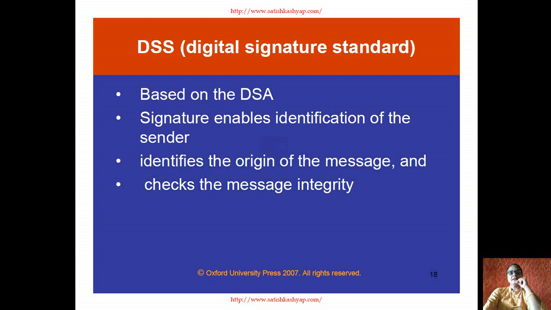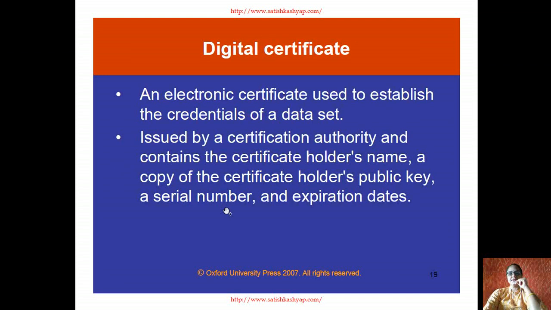ओके. This next algorithm is DSS, that is digital signature standard, which is based on the DSA algorithm only, that is digital signature algorithm. This signature enables identification of the sender and identifies the origin of the message and checks the message integrity.